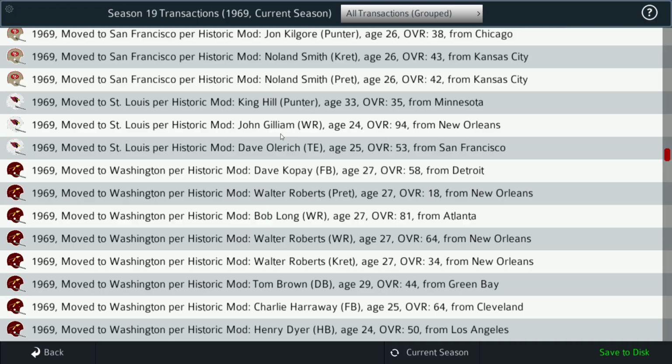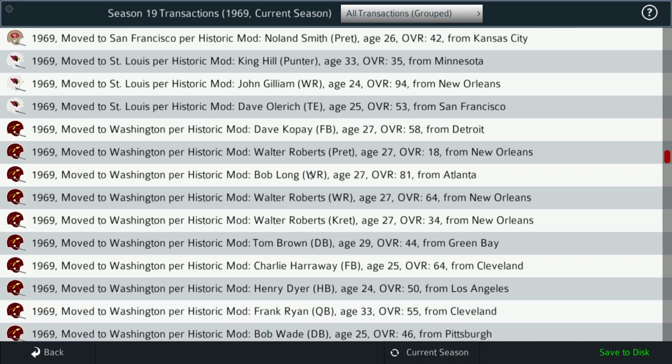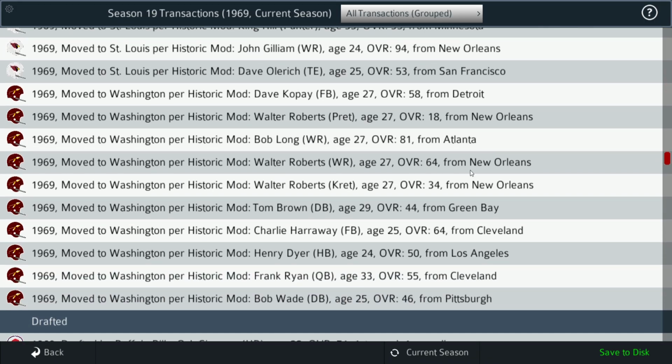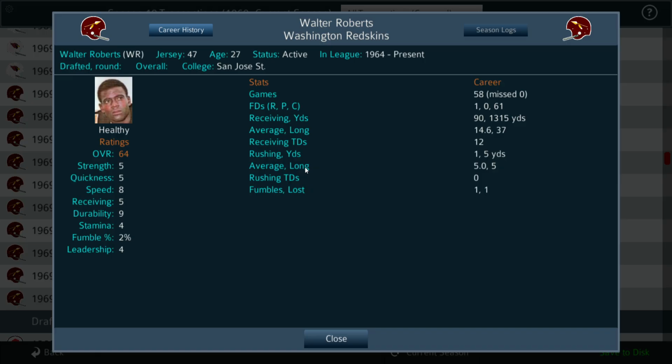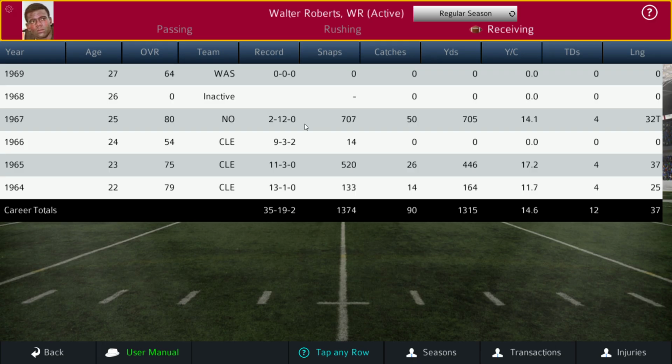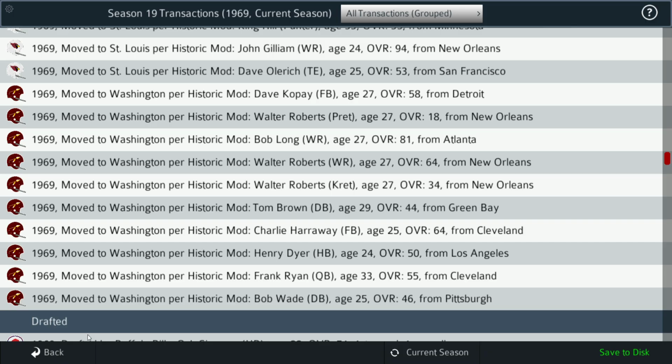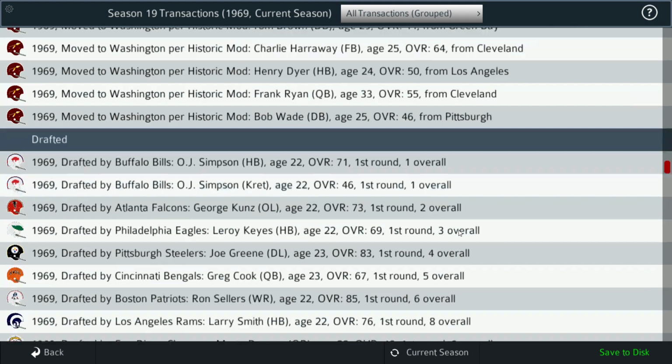The Cardinals get John Gilliam, wide receiver from the Saints. That's a big one. The Redskins get Bob Long, wide receiver from Atlanta, as well as Walter Roberts, who came over from the Saints. I think he was at one time with the Browns as well. Let's see his career history. Yes, he was with Cleveland at one time. Charlie Harraway as a fullback from the Browns. And Frank Ryan as a backup quarterback they get from the Browns as well.